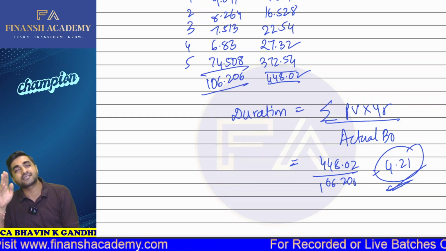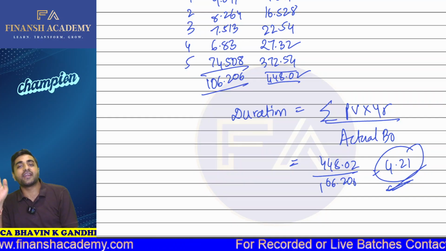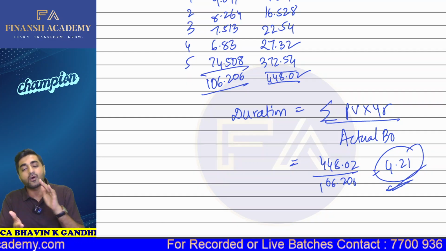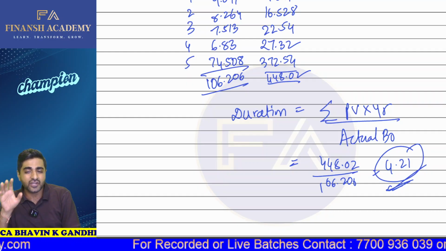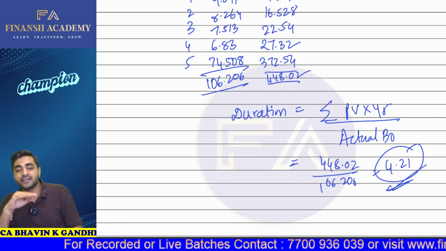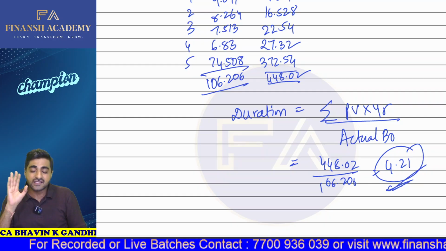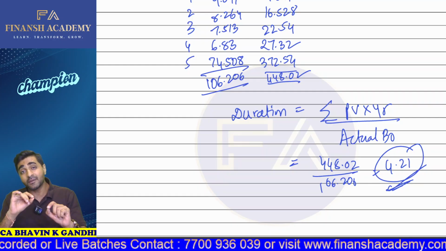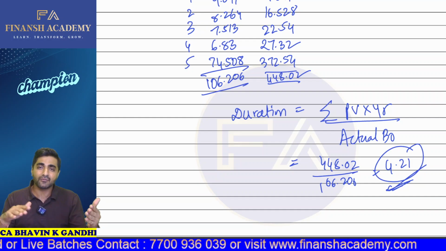So we took your years and then we took whatever was your weights, we multiplied that, we got the weighted average duration. And the other method is what? That we can take into consideration whatever is your duration, which will be present value into years, and divide that by the actual B0. So this is how we'll be calculating the duration of the particular bond.